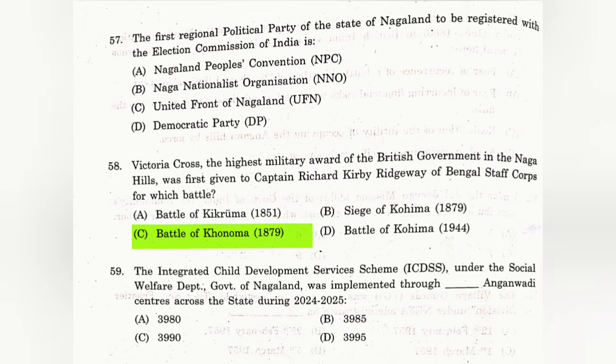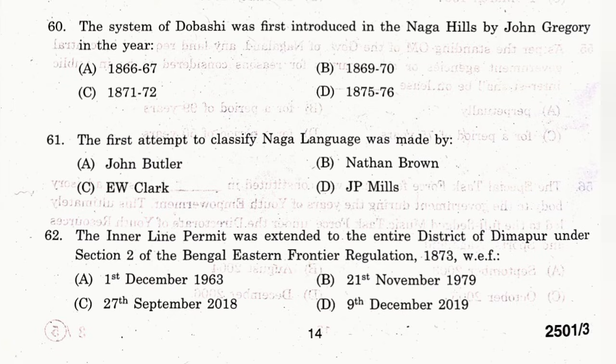Question number 59. The Integrated Child Development Service Scheme, ICDSS, under the Social Welfare Department, Government of Nagaland, was implemented through dash Anganwadi centers across the state during 2024 to 25. The answer is B. 3985. Question number 60. The system of Dobashi was first introduced in the Naga Hills by John Gregory in the year. The answer is A. 1866 to 67.